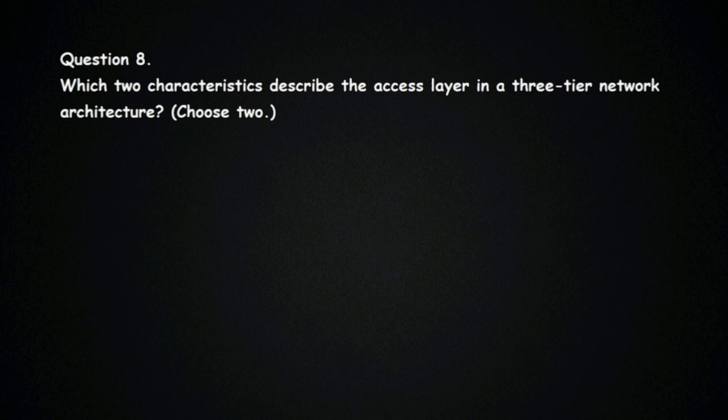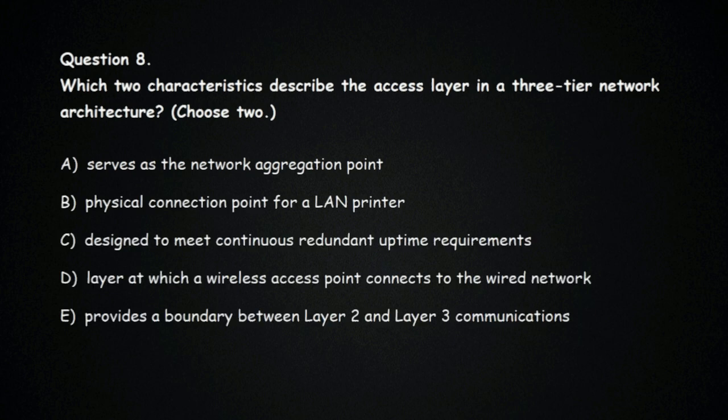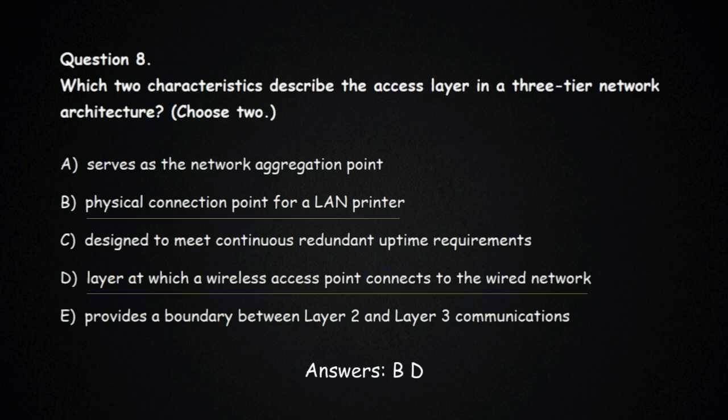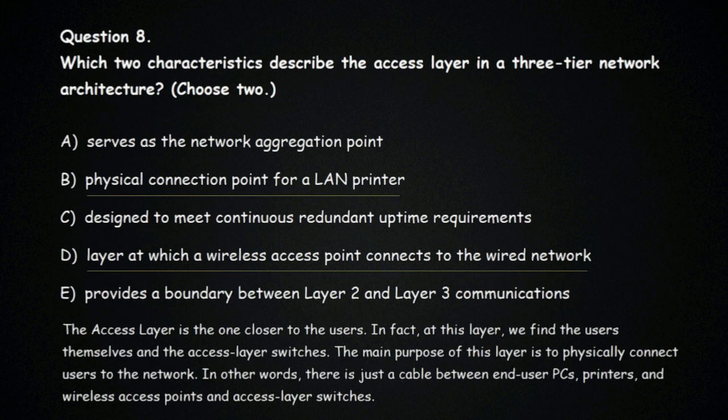Question 8. Which two characteristics describe the access layer in a three-tier network architecture? Choose 2. Options. Correct answers are B and D. The access layer is the one closer to the users. In fact, at this layer, we find the users themselves and the access layer switches. The main purpose of this layer is to physically connect users to the network. In other words, there is just a cable between end-user PCs, printers, and wireless access points and access layer switches.